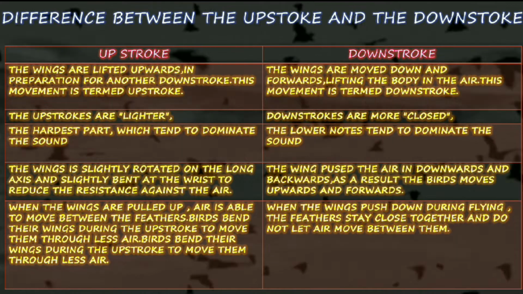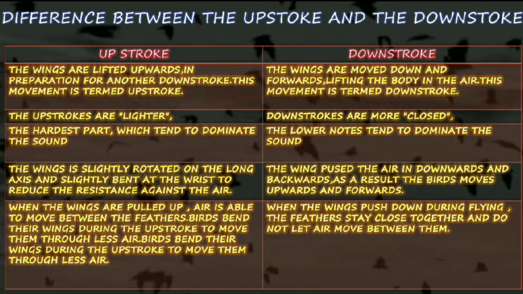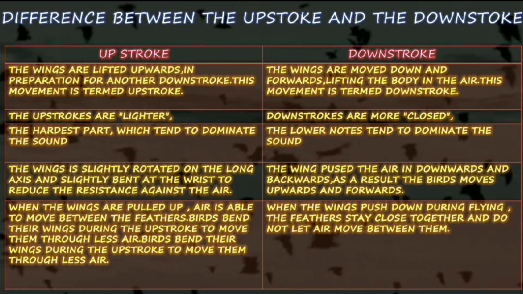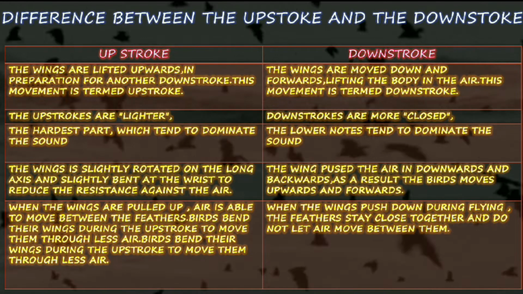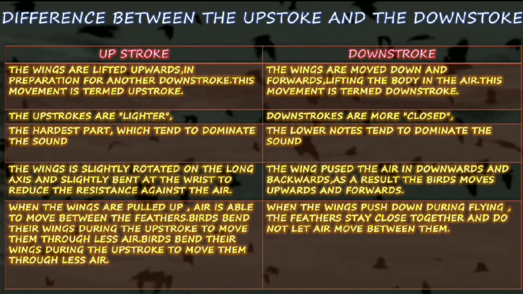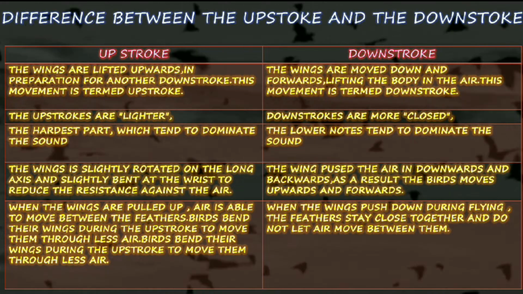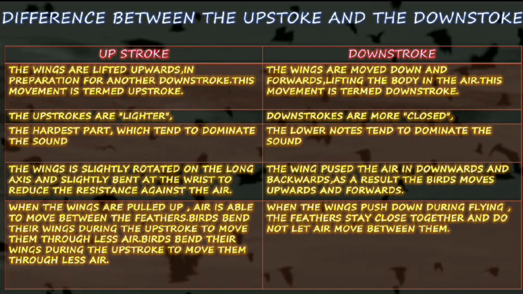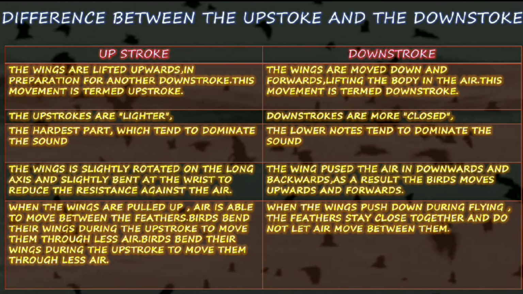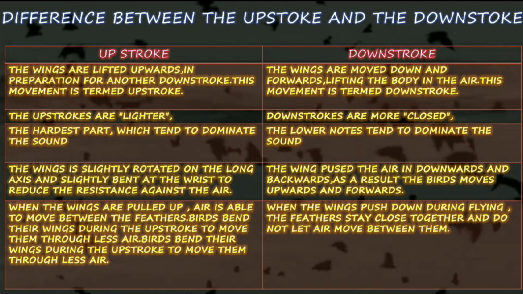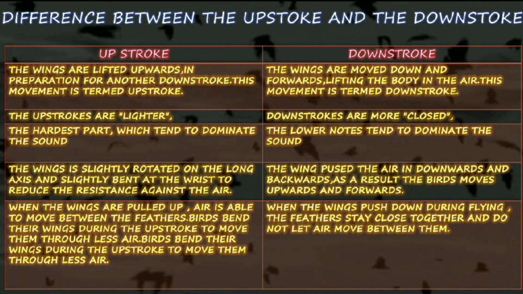The upstrokes are lighter, the downstrokes are more closed. The lower notes tend to dominate the sound. The wing is slightly rotated on the long axis and slightly bent at the wrist to reduce the resistance against the air. The wing pushes the air downwards and backwards. As a result, the bird moves upwards and forwards.